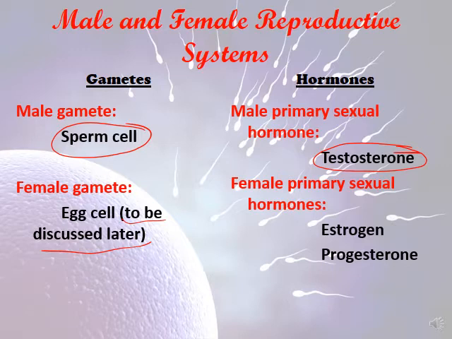So as I said, the male gamete is the sperm cell, and the male primary sexual hormone is called testosterone. This is for male. The female gamete is called the egg cell, which will be discussed later. The female primary sexual hormones are estrogen and progesterone.